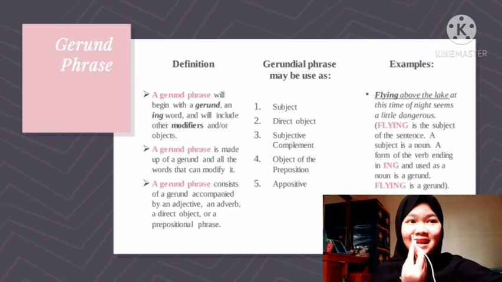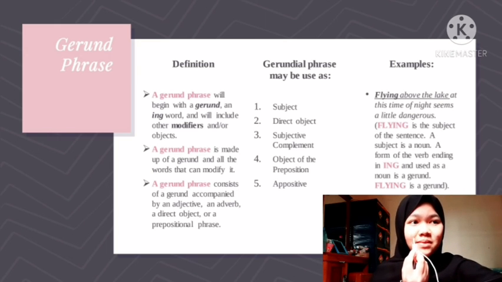Okay guys, the last is gerund phrase. Definition: a gerund phrase will begin with a gerund, an -ing word, and will include other modifiers and/or objects. A gerund phrase is made up of a gerund and all the words that can modify it. A gerund phrase consists of a gerund accompanied by an adjective, an adverb, a direct object, or a prepositional phrase.